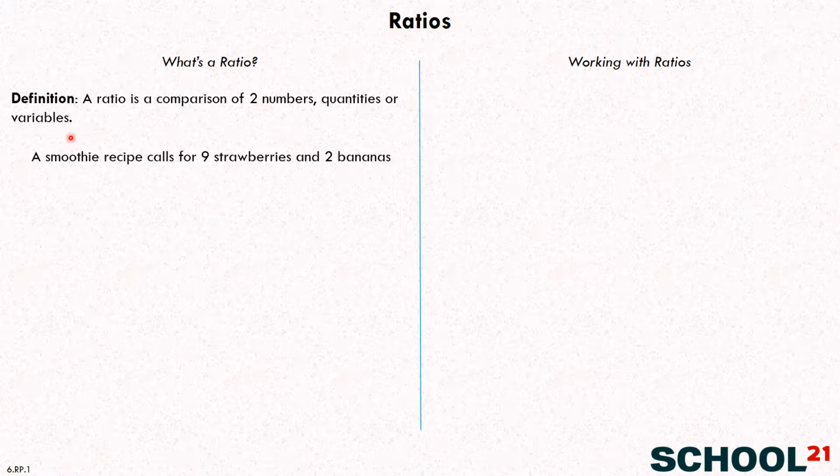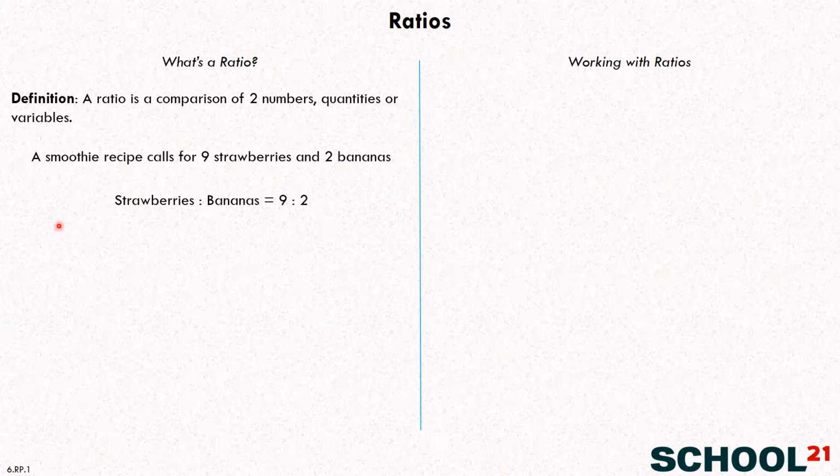Here's an example. If you have a smoothie recipe, you might have a certain mix of strawberries and bananas, and in this recipe, it says there's 9 strawberries and 2 bananas. So we can write a ratio, and we write it in a very particular way. We write one quantity, strawberries, then a colon, and then bananas. The way we say that is the ratio of strawberries to bananas equals, and then we write the number of strawberries, 9, and the number of bananas, 2, with a colon in between too. It's just a short way to write a ratio.